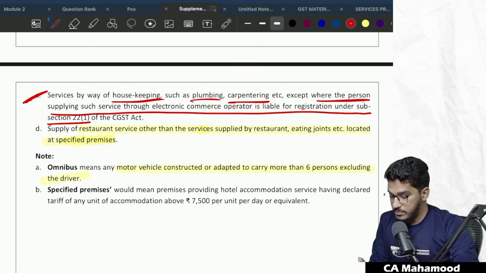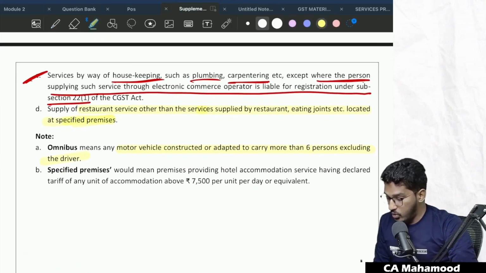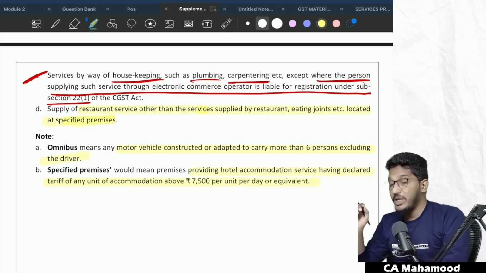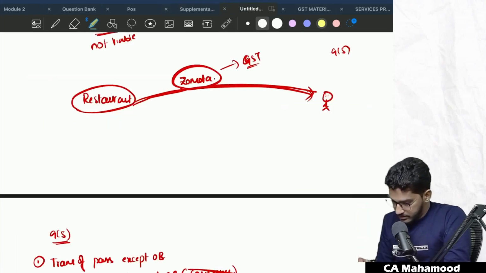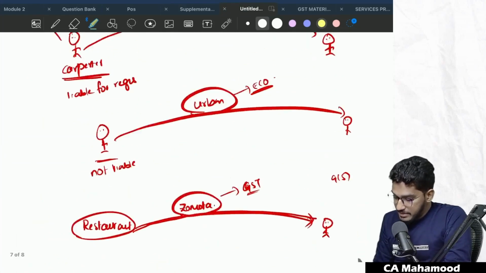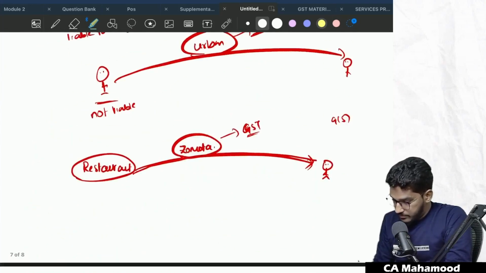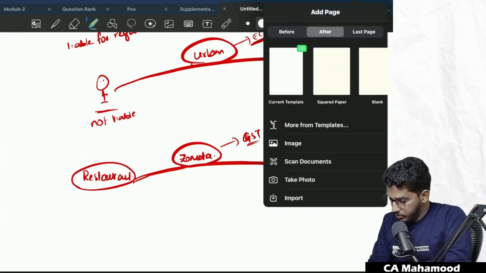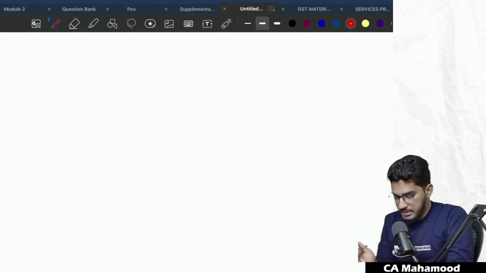Sir, what is this specified premises? Specified premises would mean providing hotel accommodation service having declared tariff of any unit of accommodation above 7,500 per unit per day or equivalent. Sir, what is this? What exactly is the meaning of this provision? Let me try to explain it with the help of a simple scenario.